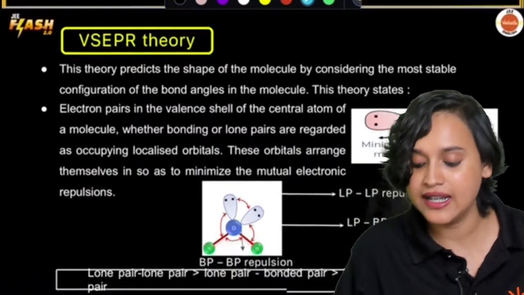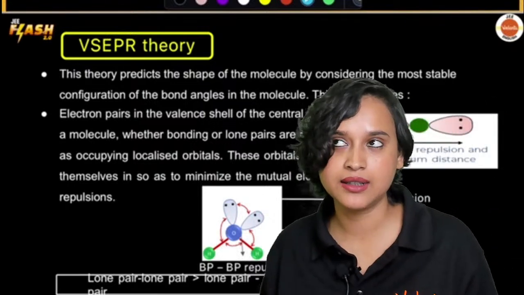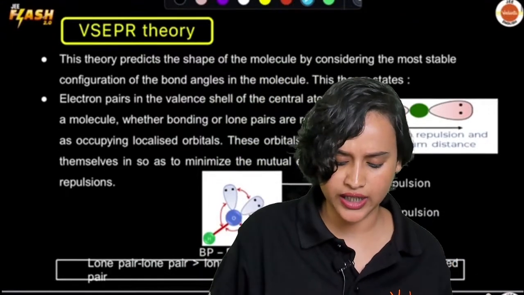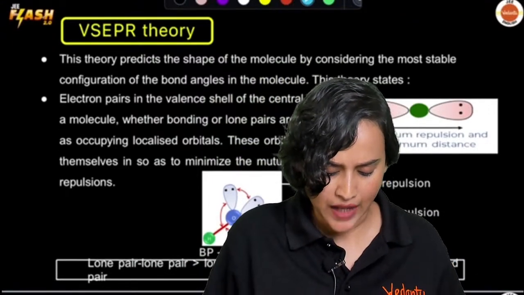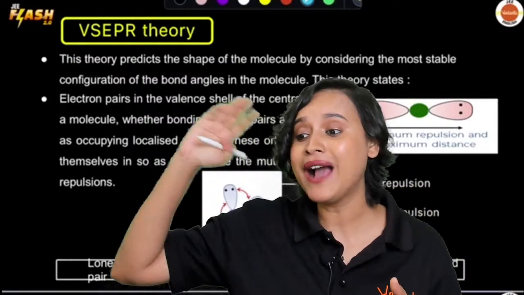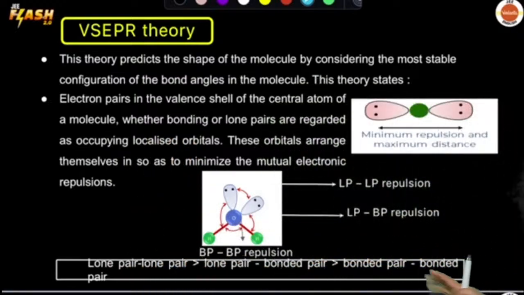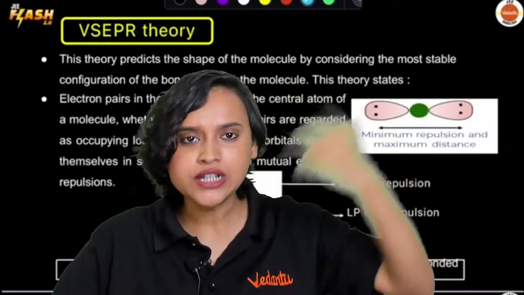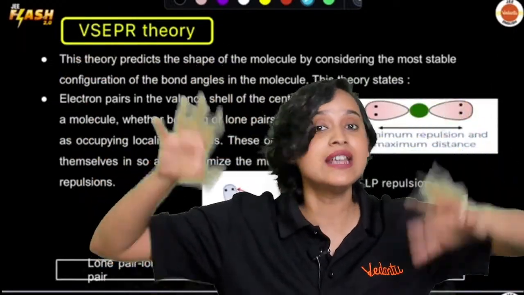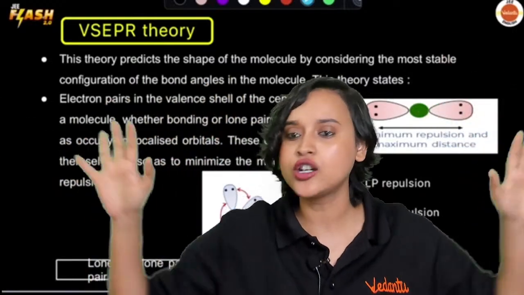Now what happens is, there is a, what do you say, I'm forgetting the English word. Basically, the repulsion is maximum and minimum where? Let's talk about that. So you see, a lone pair. What is a lone pair? A lone pair is a free bird. The lone pair is not bonded with anybody.